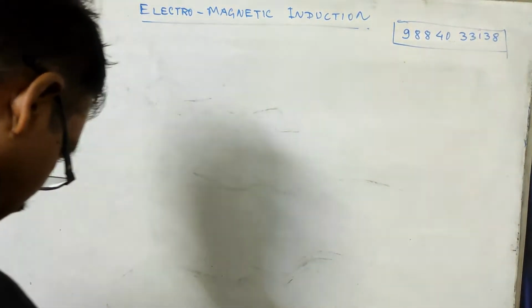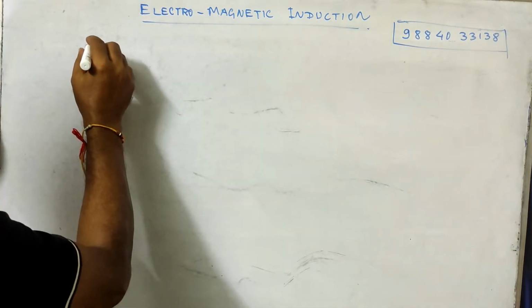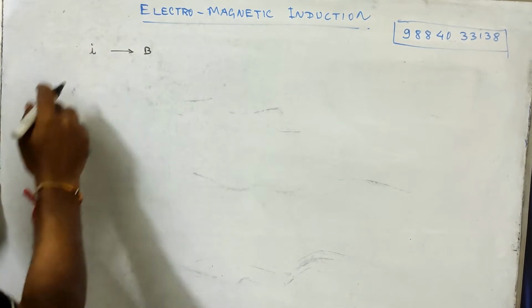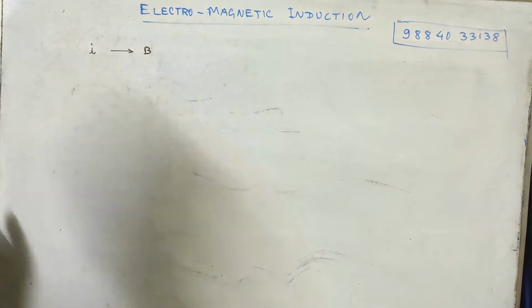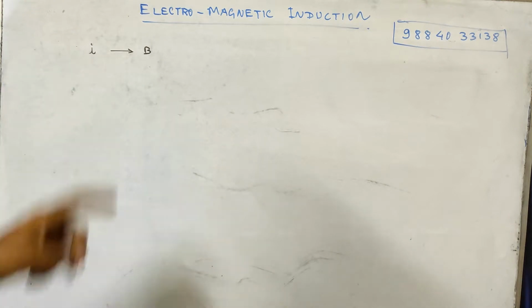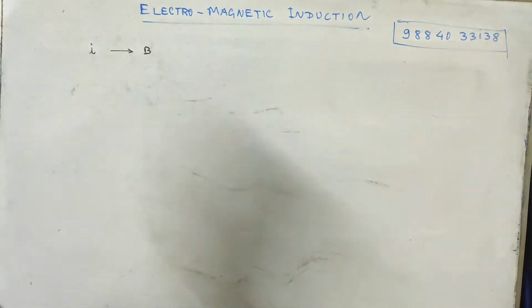Electromagnetic induction. Okay, so what is this? Whenever a current-carrying conductor is there, there is a magnetic field, right? This was told by whom? It was a law we know, the Biot-Savart law. As per the Biot-Savart law, whenever current is there, there is a magnetic field.